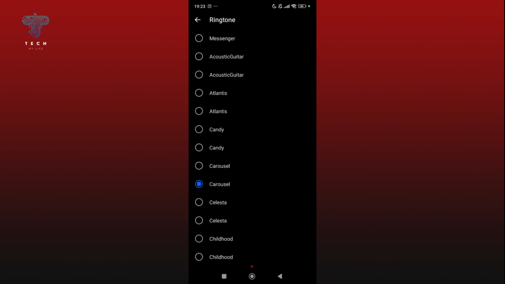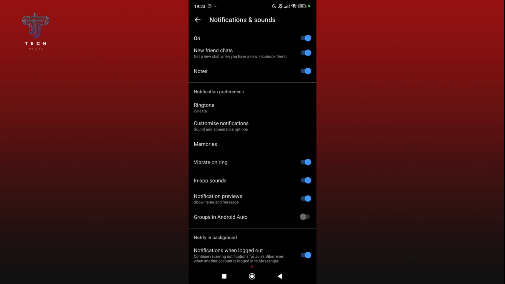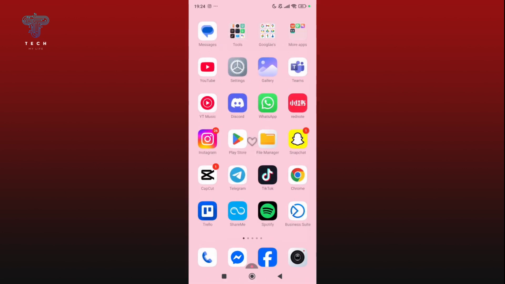Once you find the one you like, just select it and Messenger will save the changes automatically. That's it. You have successfully changed the ringtone on Messenger.